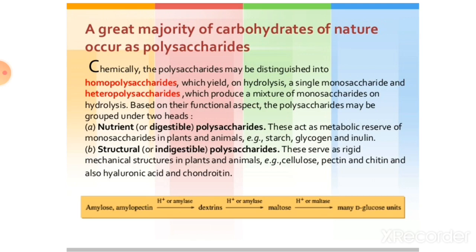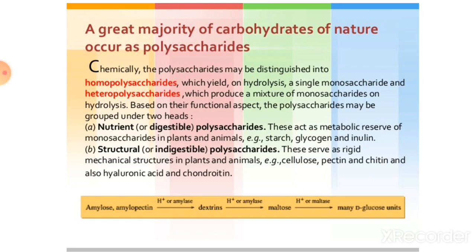Chemically, the polysaccharides may be distinguished into homopolysaccharides, which yield on hydrolysis a single monosaccharide. Homopolysaccharide means what? Those which yield single monosaccharide units. Then heteropolysaccharides, which produce a mixture of monosaccharides on hydrolysis. Based on their functional aspect, the polysaccharides may be grouped as nutrient or digestible polysaccharides, or structural or indigestible polysaccharides.